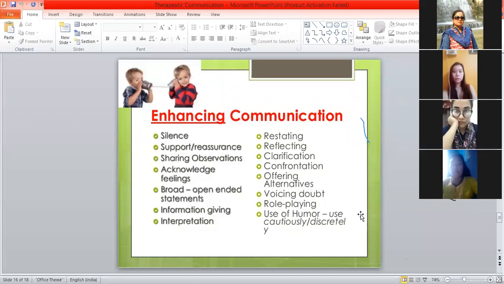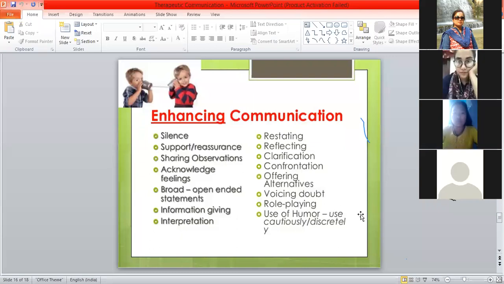Sometimes, in patient care areas, maybe the high dependency unit or intensive care unit, which is already a very tense unit, as a nurse you can have some humor, but remember to use it cautiously and discreetly, because nobody should feel bad if you are cracking a joke or sharing something funny.